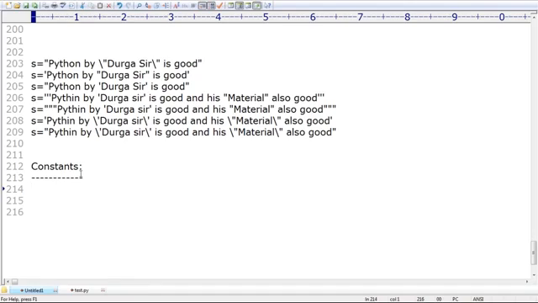What is the meaning of constant? Anyone, can you please tell? Constant means what? Very simple, never change. Sir, a fixed value that never changes.